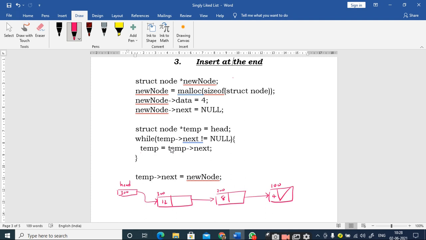I will tell you the reason. Insertion at the required position is important, but it may or may not be used in the stack programs, but the insertion at the starting point and the insertion at the end, similarly the deletion at the starting point and deletion of a node from the end of the linked list, are must-have functions that you should learn to implement stacks and queues, right?